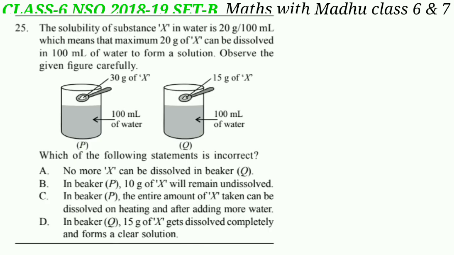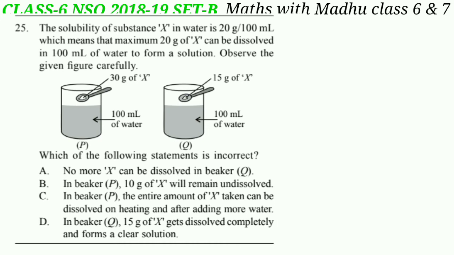Now question 25. The solubility of substance X in water is 20 gram per 100 milliliter, which means that maximum 20 gram of X can be dissolved in 100 milliliter of water to form a solution. Observe the given figure carefully. Which of the following statements is incorrect?